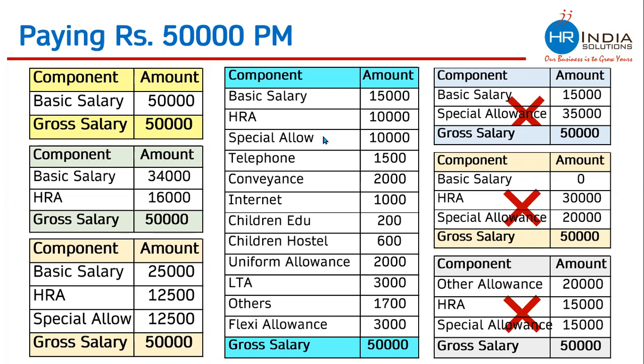So the first four breakups are legally correct. 50,000 can be paid in these many ways, but these are the wrong ways. So this is what I wanted to discuss from compensation and benefits. For the compensation and benefit module, we normally conduct 3 full classes, but in 1 hour, I try to share the important gist.